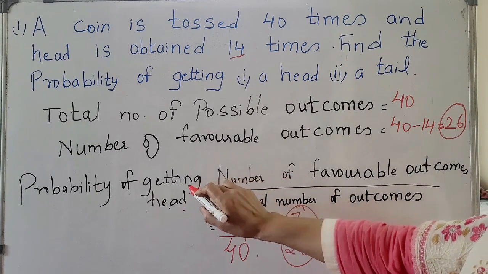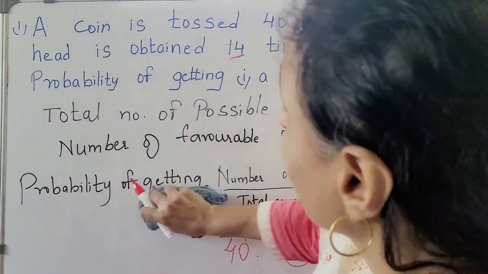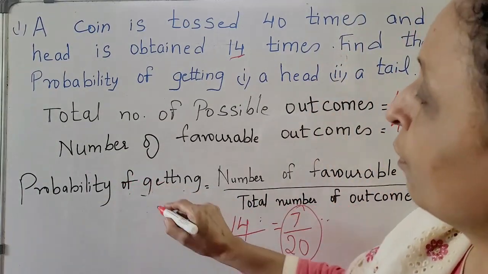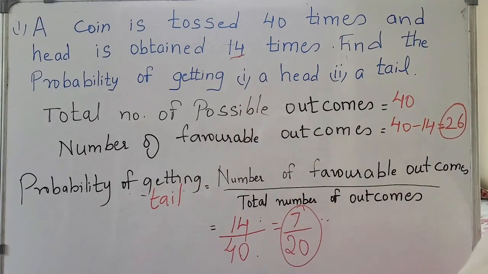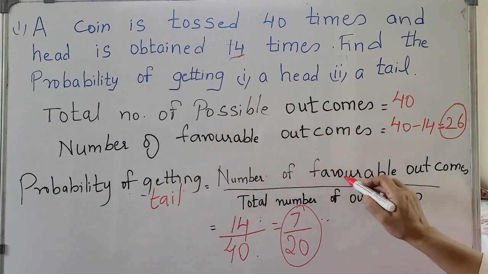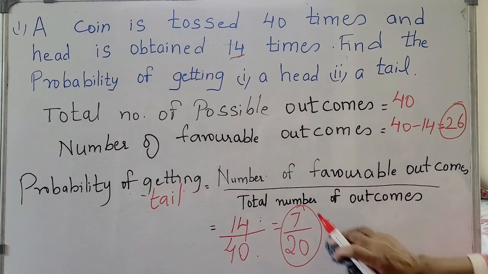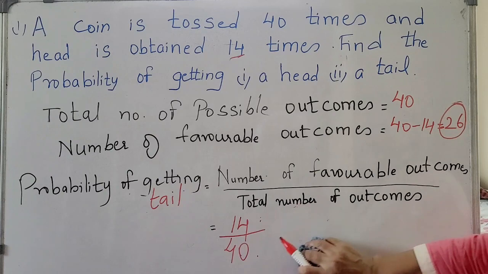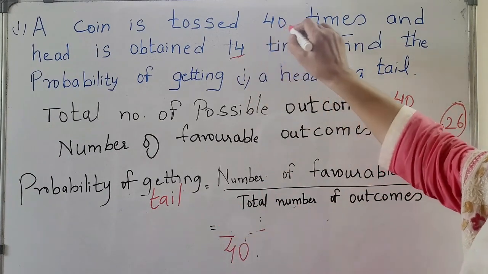Now you wanted the probability for getting tail. So here you find out the probability of tail. The number of favorable outcomes for tail is 26. Total number of trials is the same, it is 40 only, tossed 40 times.